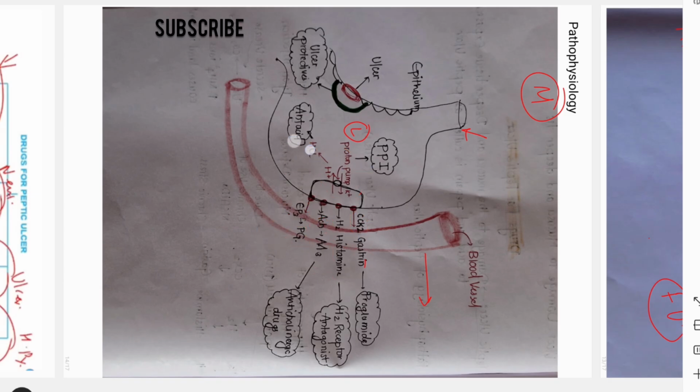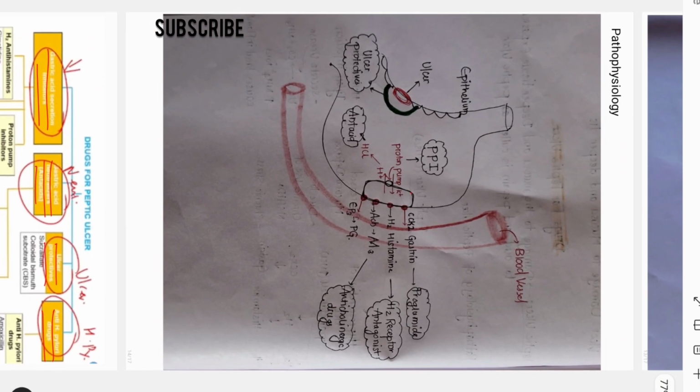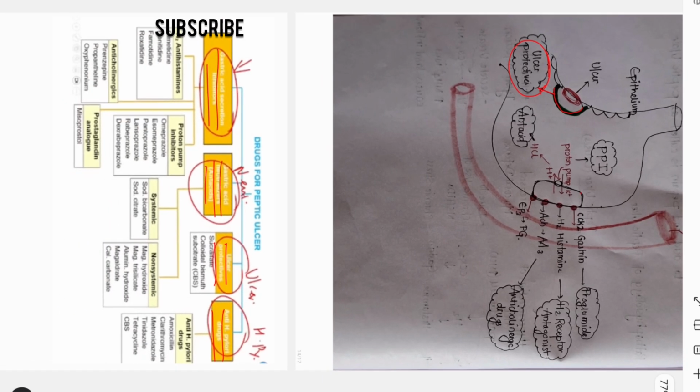Now we will see the drugs, how drugs act and where drugs bind. There are mainly four categories of drugs: gastric acid secretion inhibitors, gastric acid neutralizers, which means antacids which we take, ulcer protectives, and anti-Helicobacter pylori drugs, which means antibiotics. First, we will see the ulcer protectives. They protect the ulcer by forming a barrier. The ulcer protective is colloidal bismuth subcitrate, CBS.